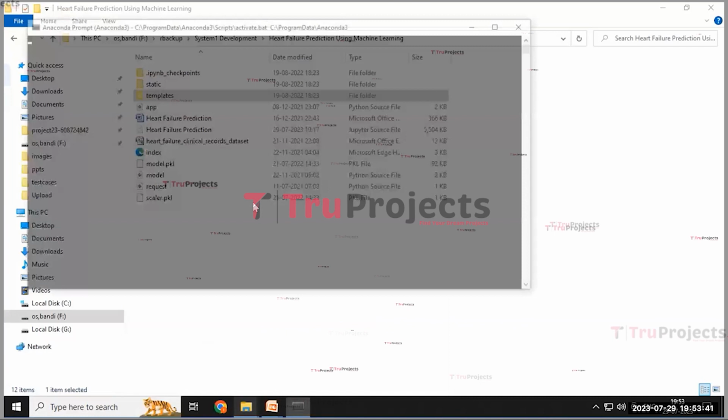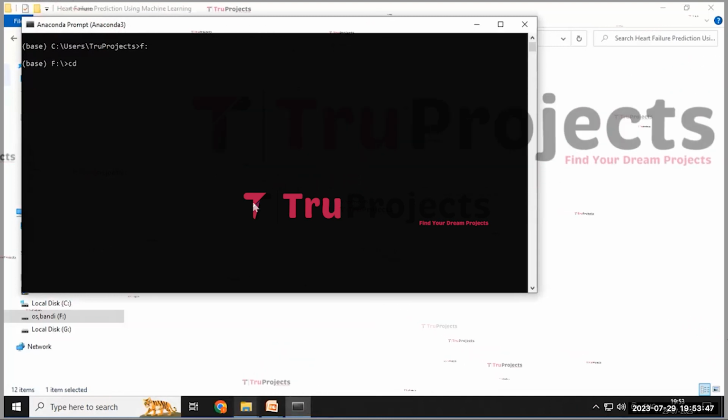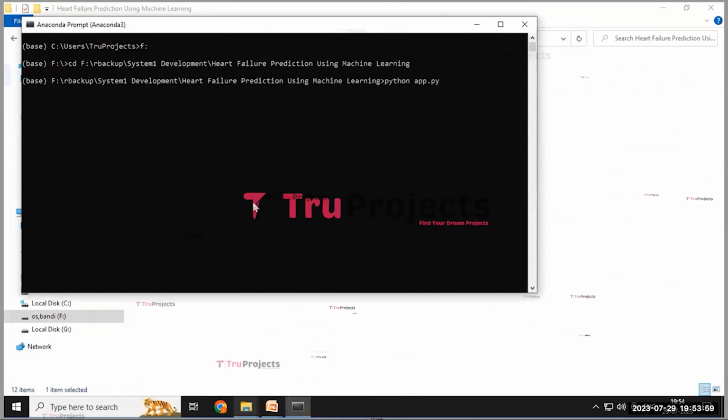Here we need to change the location of the disk to F because our code folder is present in the F drive. Then write the command cd space and paste this code folder path. By this it will change the current directory to the code folder's path. And then click on the enter button. Here we need to write a command, that is python space app.py. By using this command, it will execute the Python script to check whether there are runtime errors or logical issues within it, and then click on the enter button.